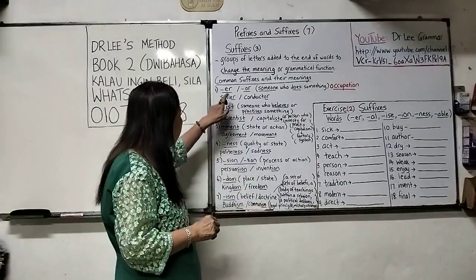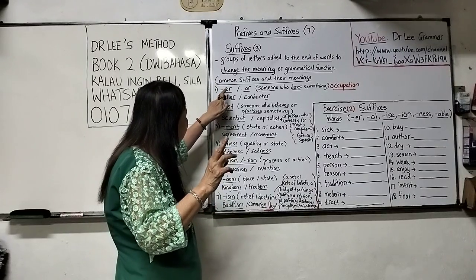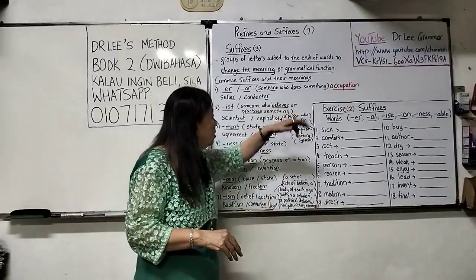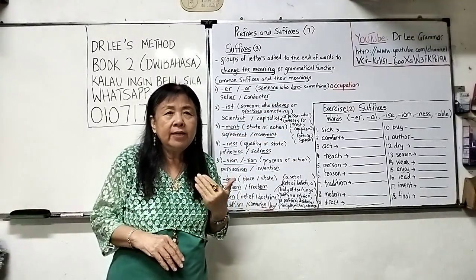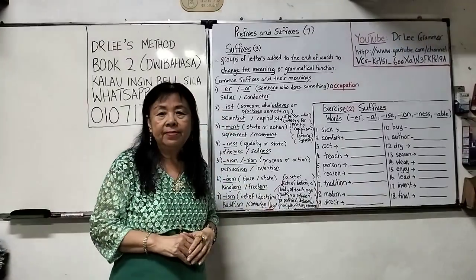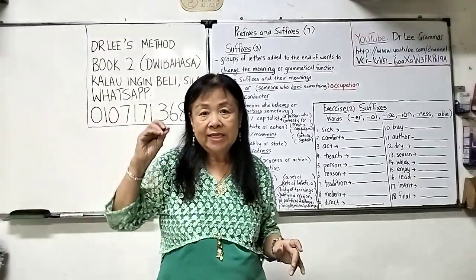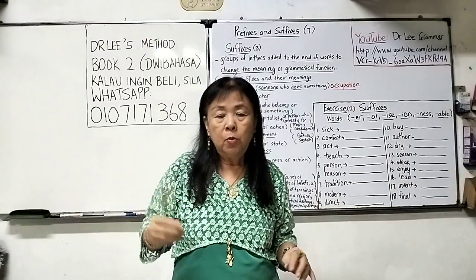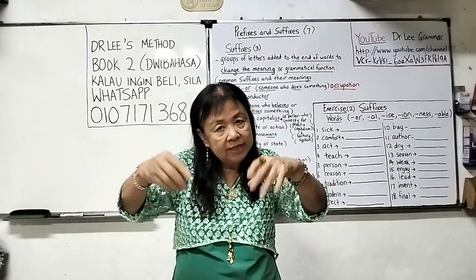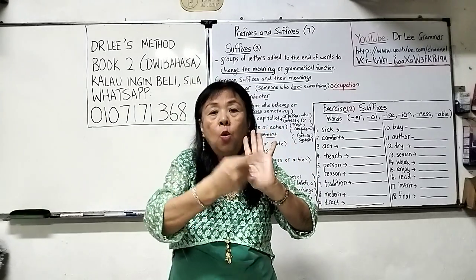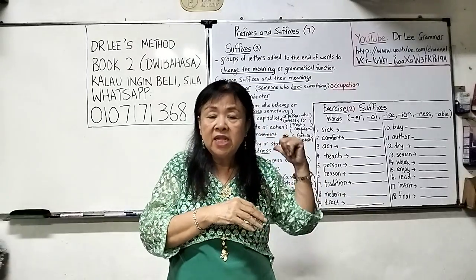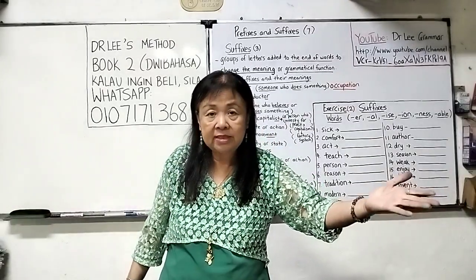So number 1, when you put ER, this suffix, or OR, the meaning is someone who does something, like an occupation. So for example, seller. Seller comes from the word sell. Sell is a verb. When you put ER, it is a noun and it is a person who sells. So when we put ER, one of the meanings of suffixes is a person who does something. In this situation, a person who sells something.